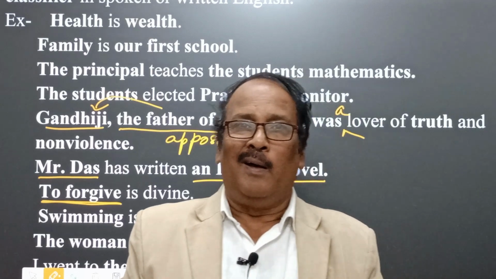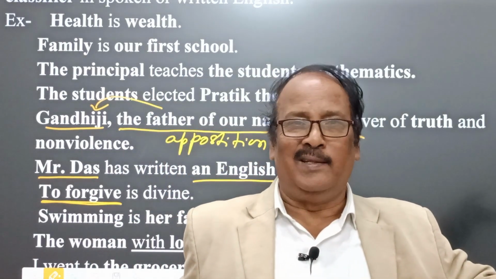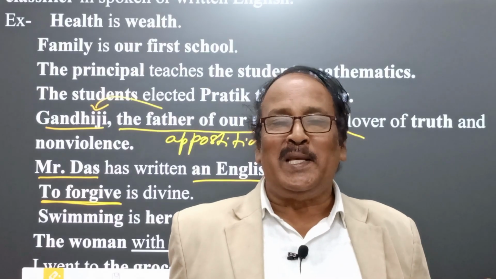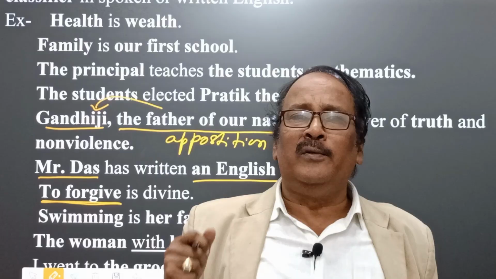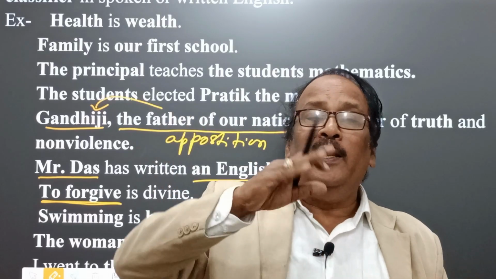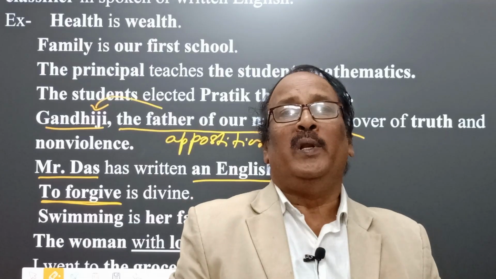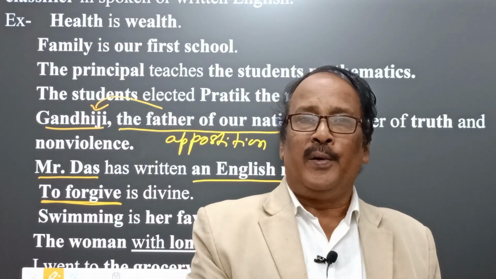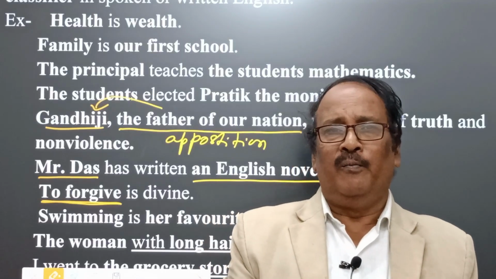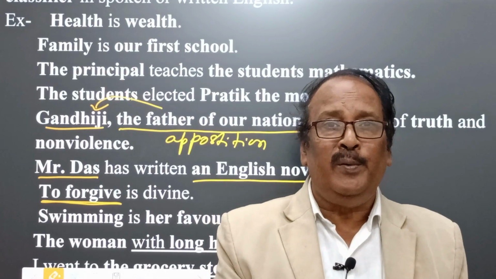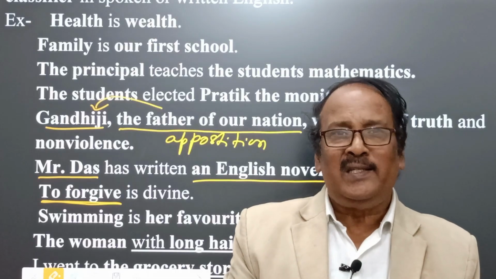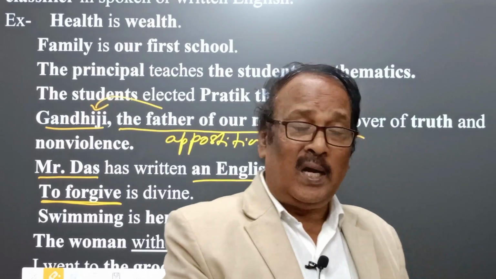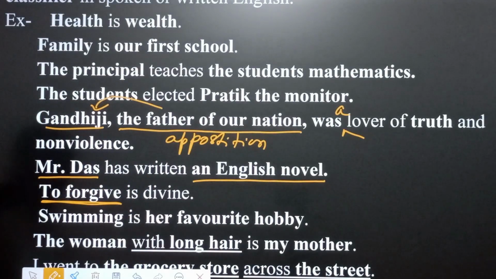In Odia, our Bhagavat says that a man who has the power of punishing others, if he forgives, is the best among seekers, equal in happiness and sorrow. It means a man who has the power of punishing others, if he forgives, is definitely a superman. Really, he is blessed by God, and this is a godly quality. Here we find to forgive is equal to forgiving. These are verbal nouns, and we will discuss them in later classes. Remember, to forgive is divine.